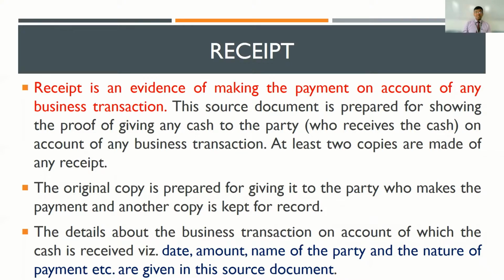Just like bills, just like an invoice, multiple copies get prepared. The original copy gets issued to the person who's carrying out the transaction, and the duplicate copy would be retained by the company. Now you may have a doubt, how is cash memo or bill different from receipt? I've already explained this to you. Cash memo, receipt, bills, these are usually issued for sales and purchase transactions. Any other transactions apart from that, you will be carrying out with the help of a receipt.